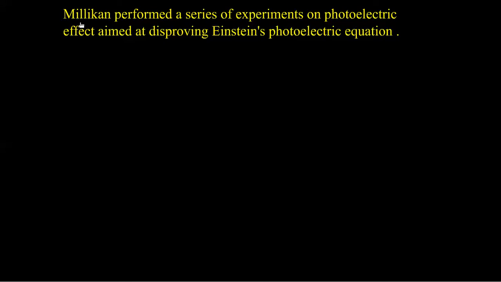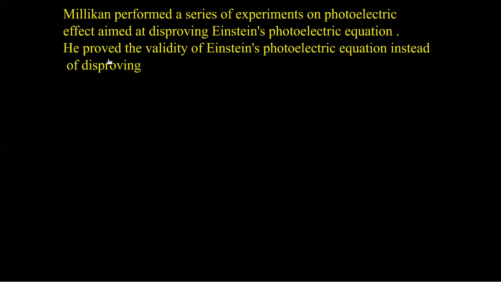A scientist, Millikan, performed a series of experiments on the photoelectric effect aimed at disproving Einstein's photoelectric equation. Out of jealousy, he wanted to disprove Einstein's photoelectric equation, but he instead proved its validity. So this is how his jealousy helped Einstein.